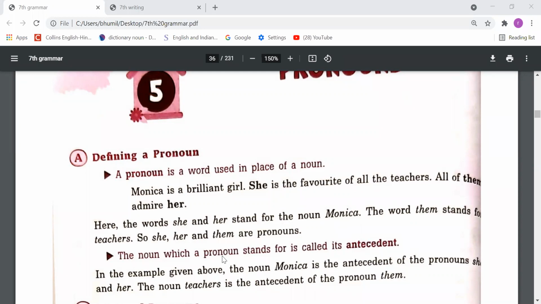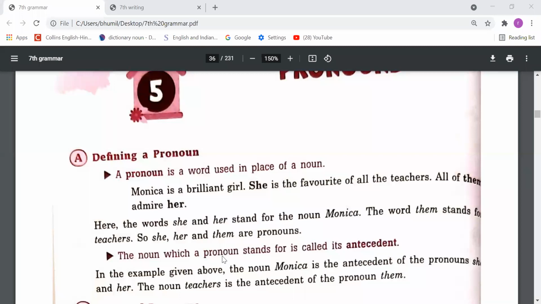So dear students, here we have to understand about the pronouns. So pronouns basically we use instead of a noun. And we can say that if any word is used instead of a noun and that works as a noun, that word is called a pronoun. Let's understand this point with some examples.